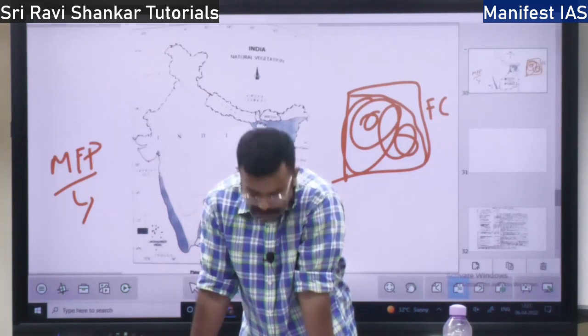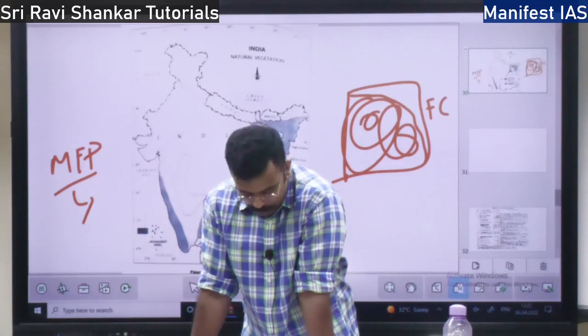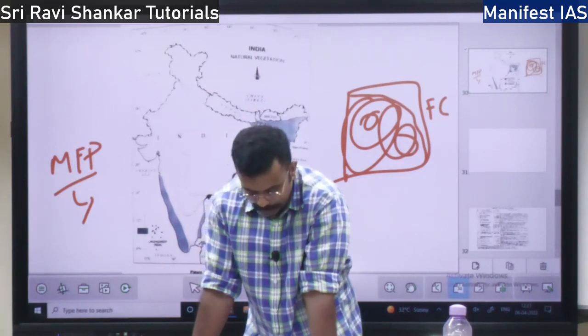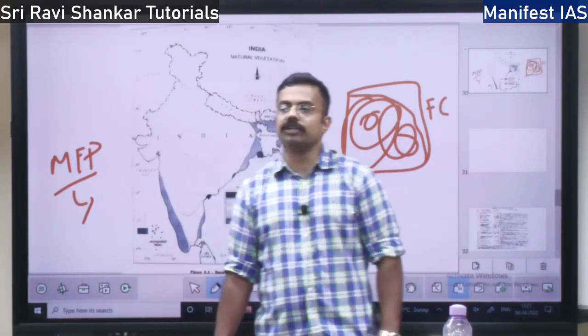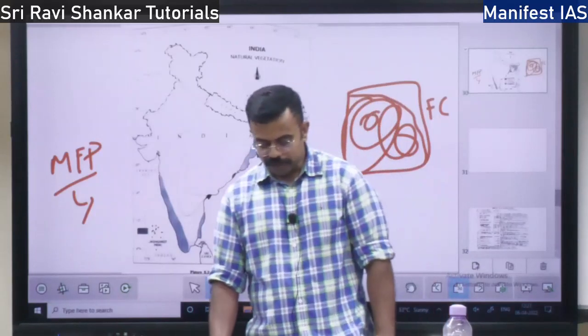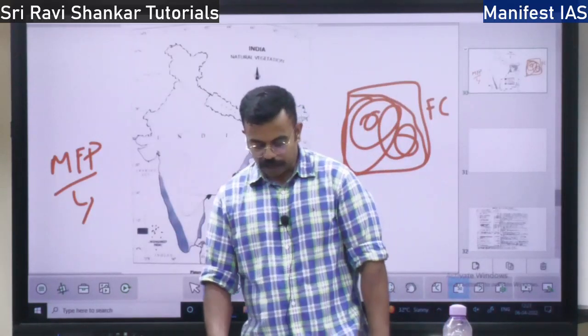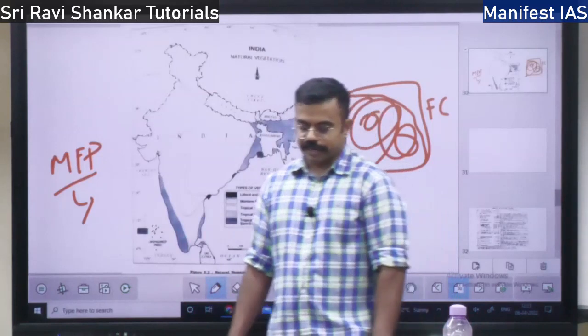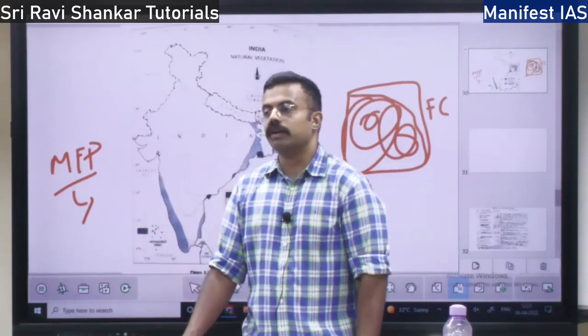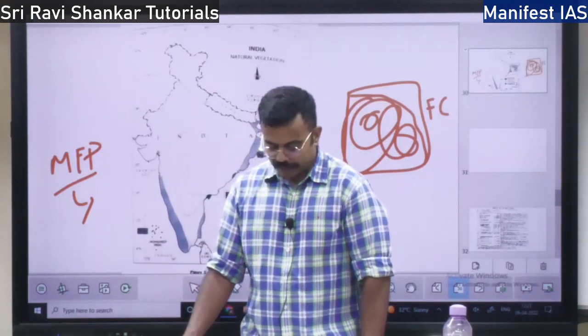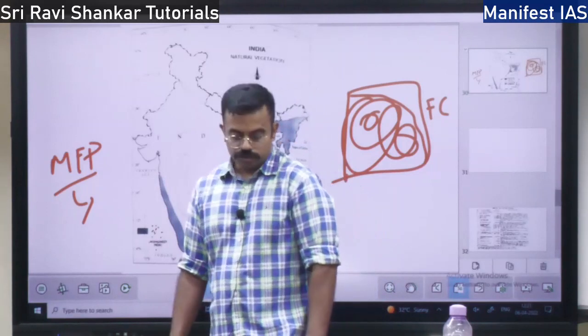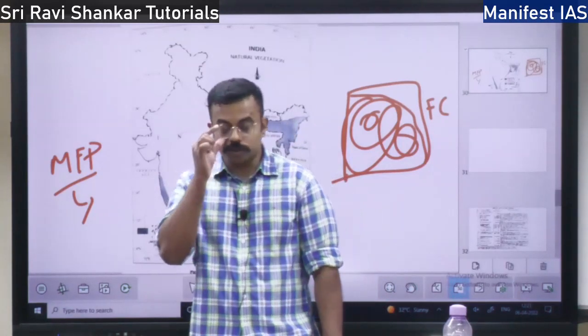There was a National Commission on Agriculture. It categorized social forestry into three categories. The first category is urban social forestry, the second category is rural social forestry, and the third is farm forestry. So what is urban social forestry?